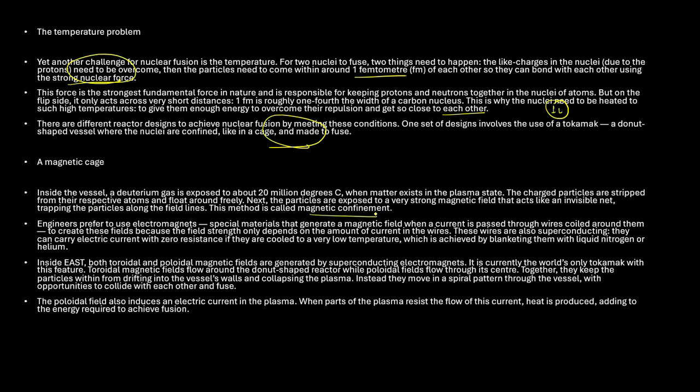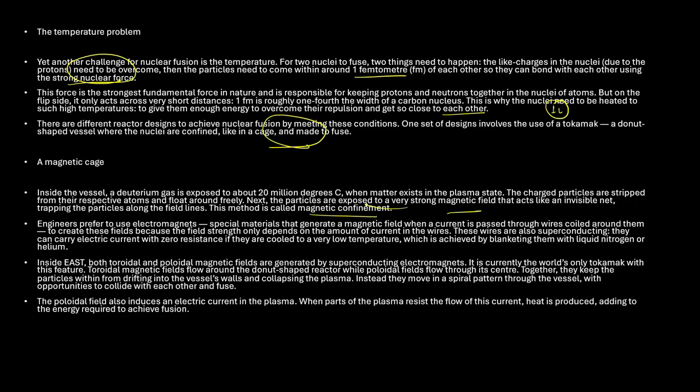So I was talking about magnetic confinement. What we're trying to do here is have a vessel, and inside this vessel we put a gas in a plasma state, that is deuterium gas, and we expose it to this many degrees Celsius. Hence the charged particles are stripped from their atoms and float freely. Next, the particles are exposed to a very strong magnetic field that acts like an invisible net and traps them. Because we are exposing them to a magnetic field, it is also called magnetic confinement.